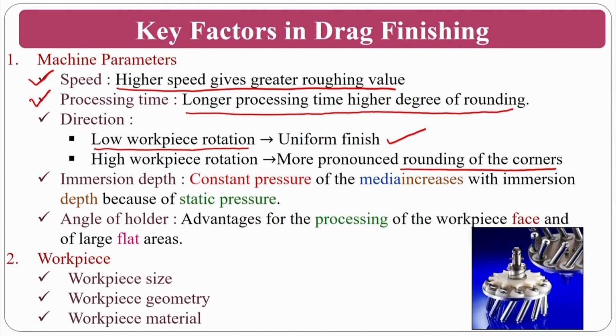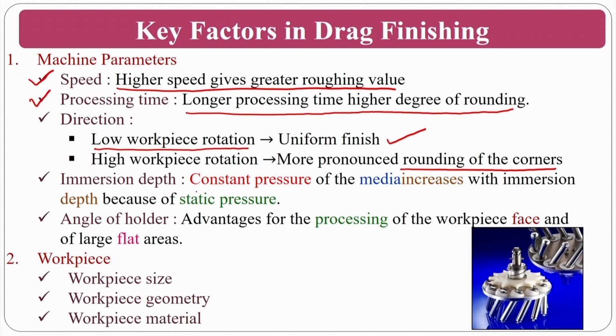I am just explaining with one picture, if I do the sectioning, this here is prone to radiusing, rather than here where the material is very high. That is the problem with this one. So if your requirement is roundness, then you have to go for the higher workpiece rotation.